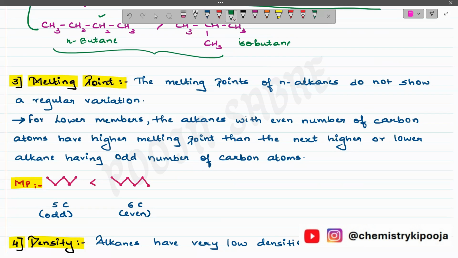But if I look into two types of alkanes, odd number and even number, odd number means the compound which has an odd number of carbon atoms, and even means the alkane which has an even number of carbon atoms. For example, carbon atoms 3 and 5: 3 means propane and 5 is pentane, then we have heptane. So all contain odd numbers of carbon atoms, while butane contains 4, ethane contains 2, and hexane contains 6. These are even numbers of carbon atoms.